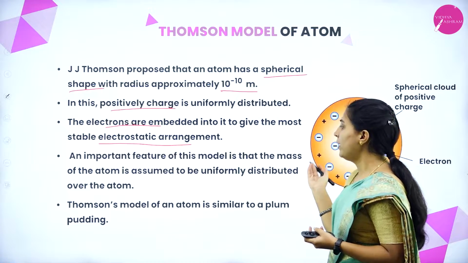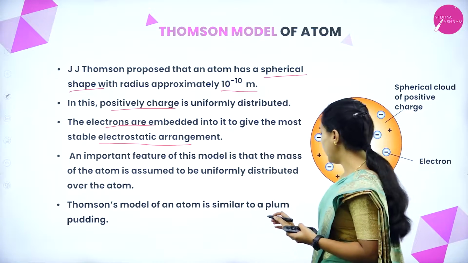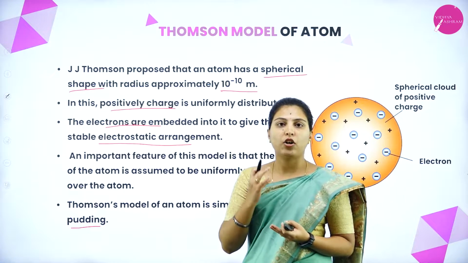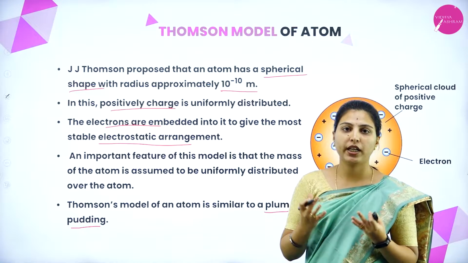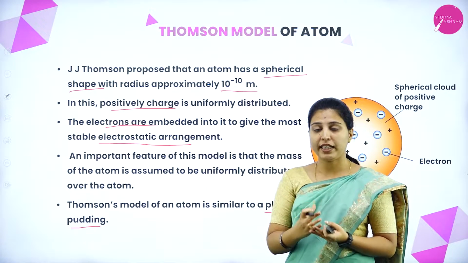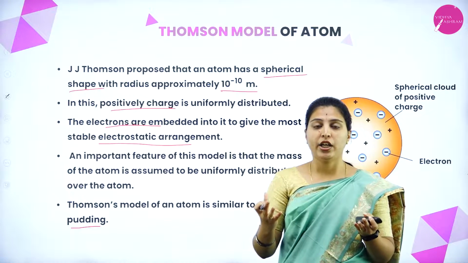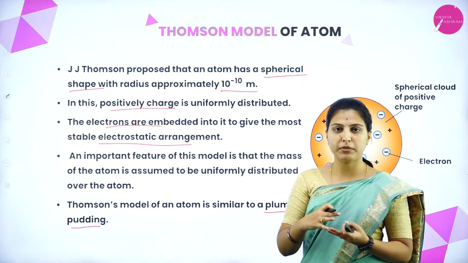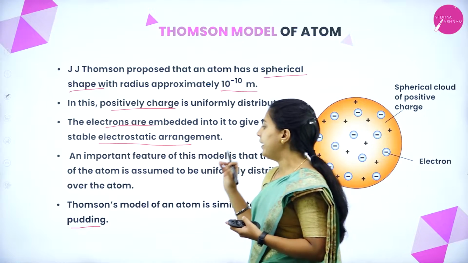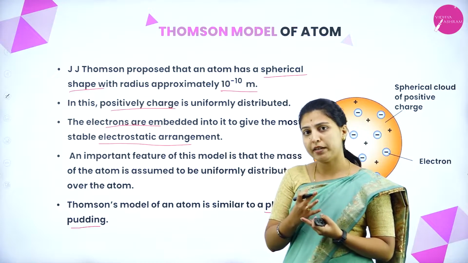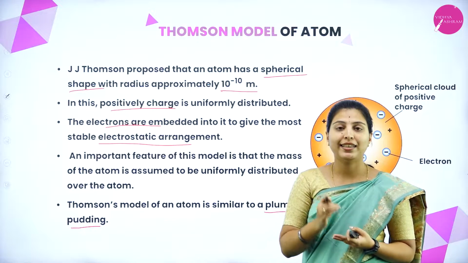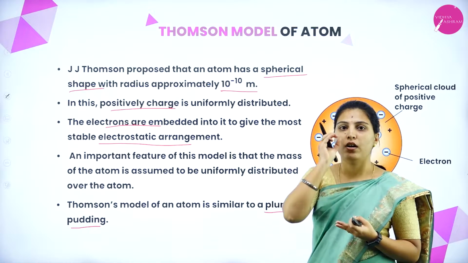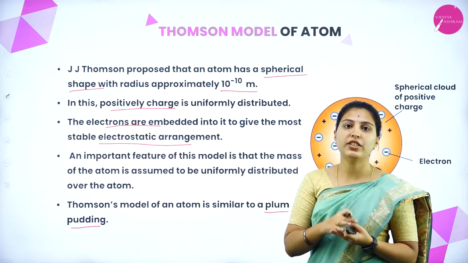This model is also known by another name, plum pudding, and also the watermelon concept. When we cut a watermelon, the red part resembles the positive species in an atom. Within that watermelon you have black seeds, and we assume the black seeds are the electrons present in the positively charged species.